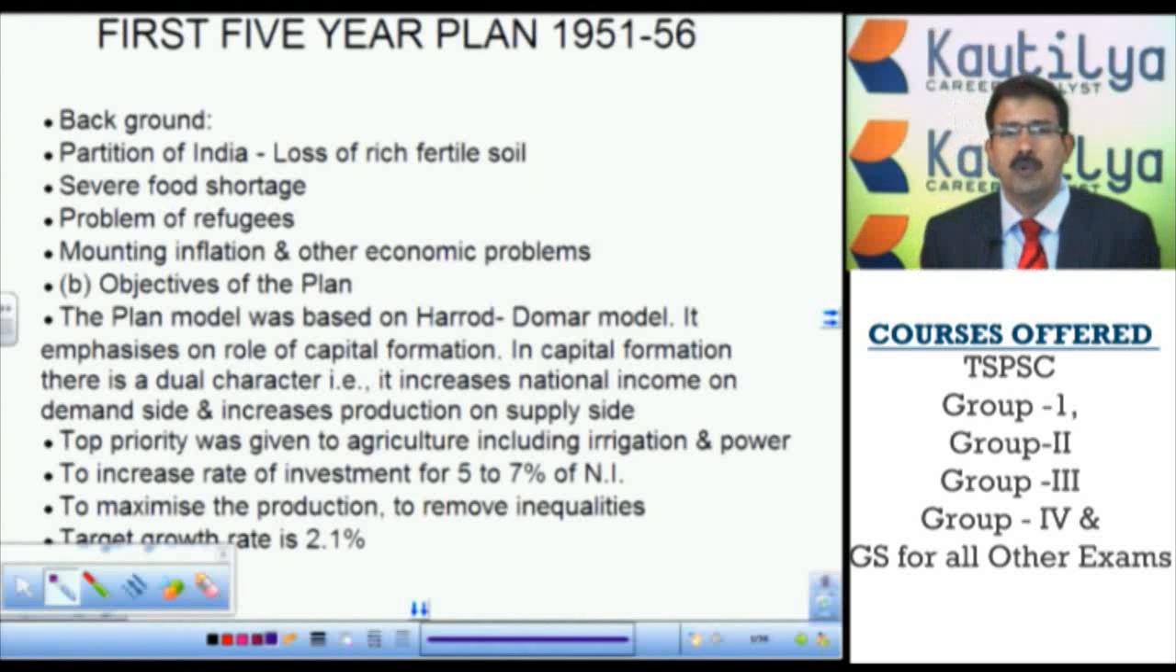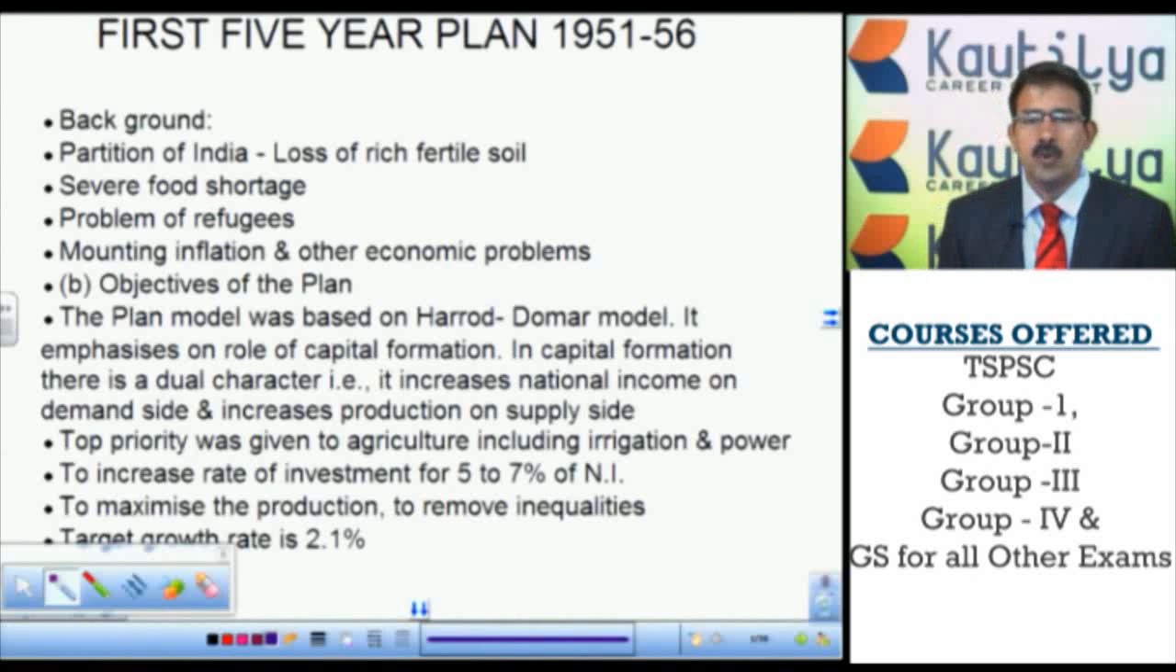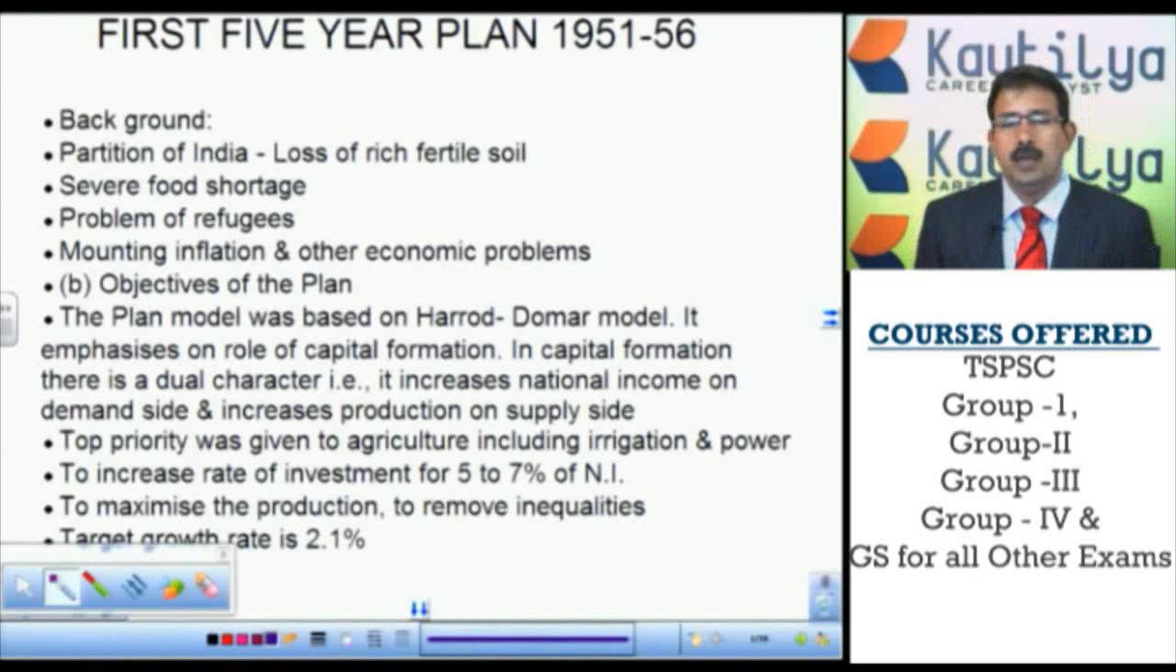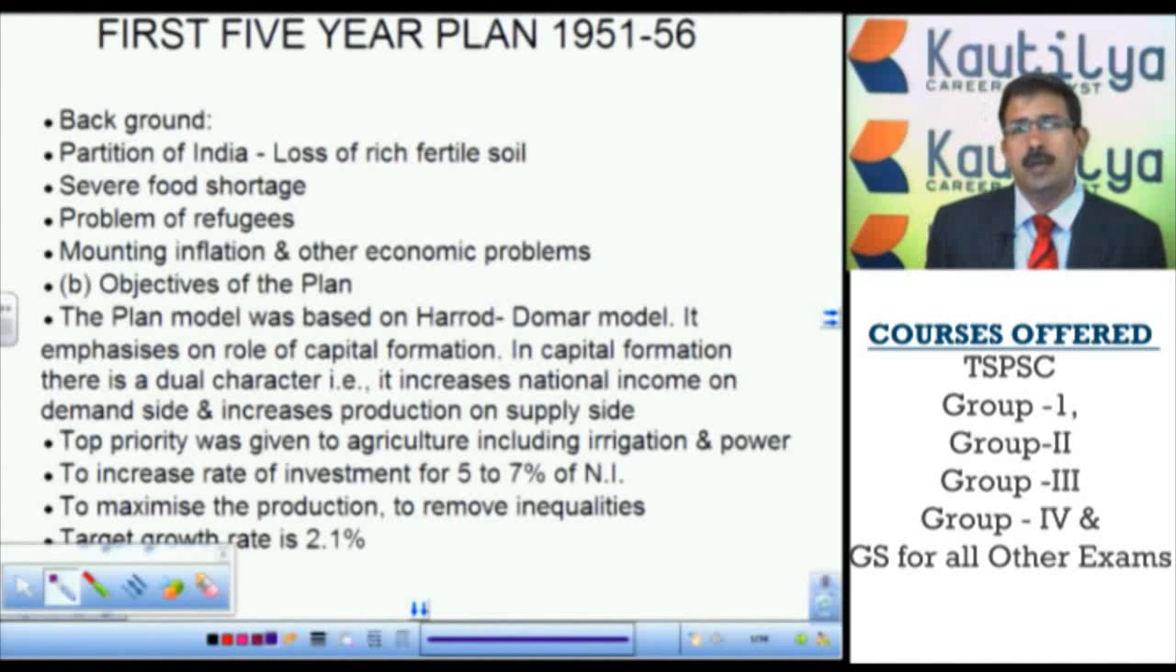For example, in the first plan the target was a 2.1% growth rate, whereas the achieved growth was more than 3%. But the same is not true with respect to the 9th plan, where the achievement was less than the target. Likewise, the growth rates are to be remembered. Then another important area is that within the plans certain socio-economic developments took place. So what are the various types of development? For example, IRDP, the Integrated Rural Development Program, launched all over India on October 2nd, 1980.